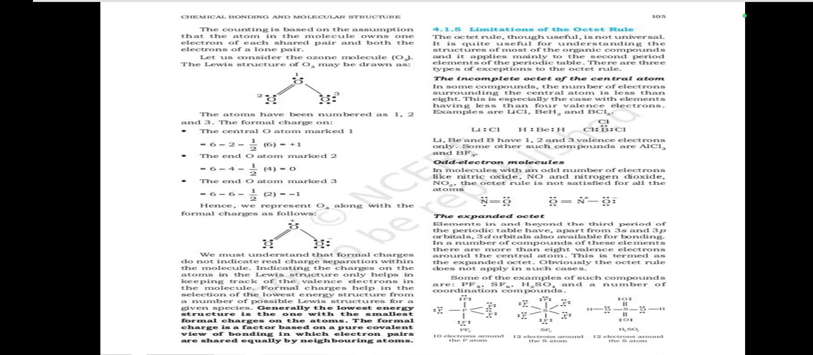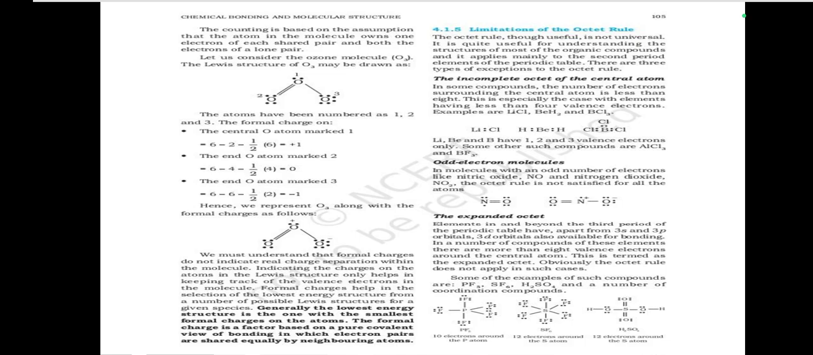BeH2, BCl3. Lithium, beryllium, and boron have only 1, 2, and 3 valence electrons. Some other such compounds are aluminum chloride, AlCl3, and boron fluoride, BF3. In molecules with an odd number of electrons, like nitric oxide NO and nitrogen dioxide NO2, the octet rule is not satisfied for all the atoms.